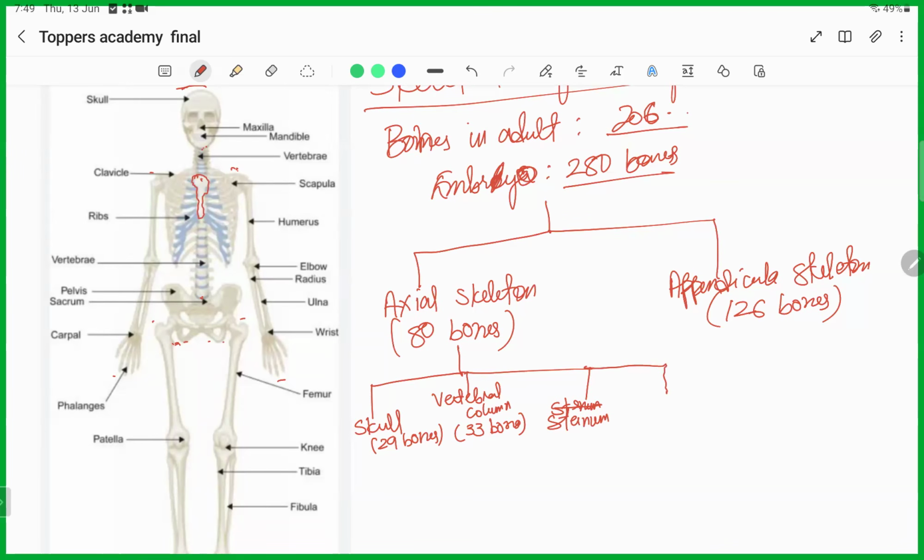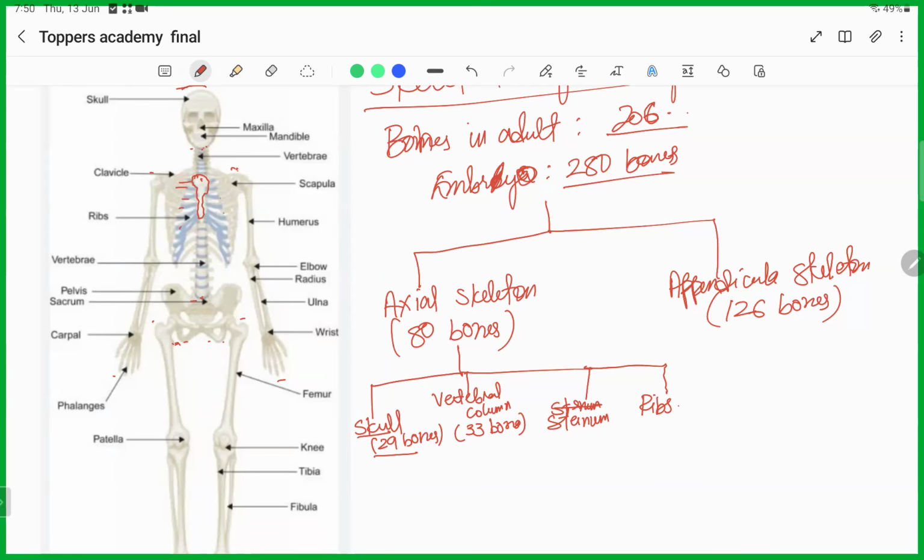And then the ribs. So when you see this axial skeleton, from the head to the pelvic region, it is made up of the skull, which has 29 bones, then the vertebral column, which has 33 bones, then the ribs, this part, and the sternum.